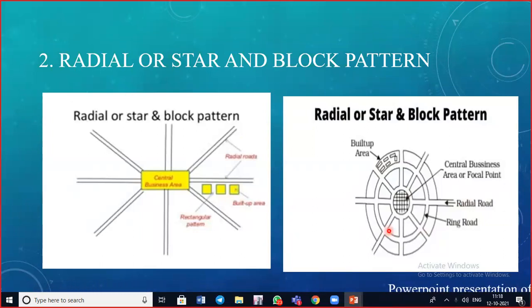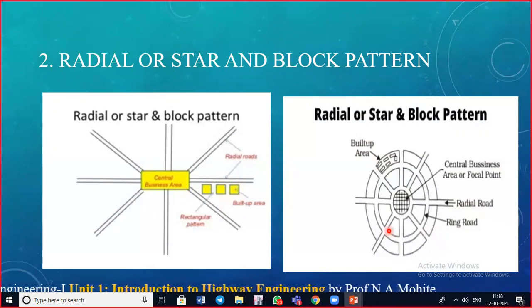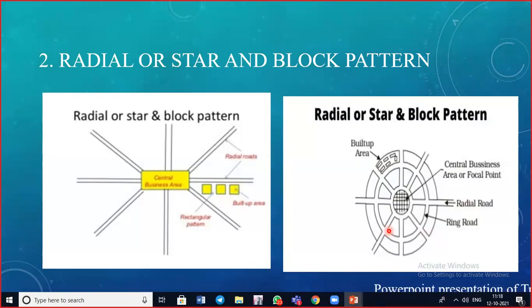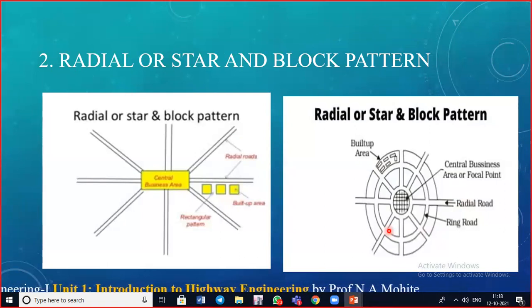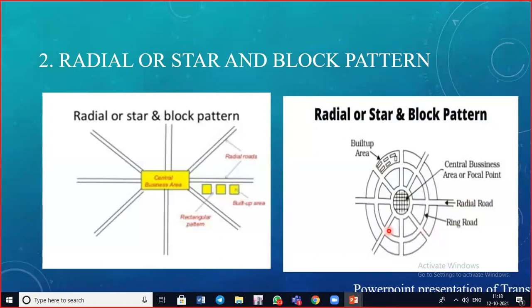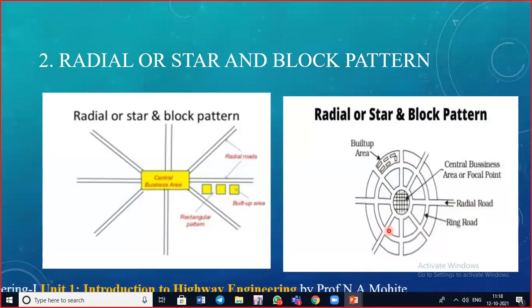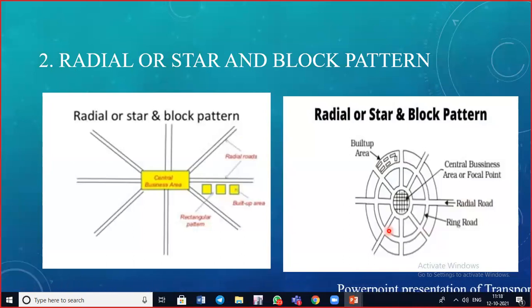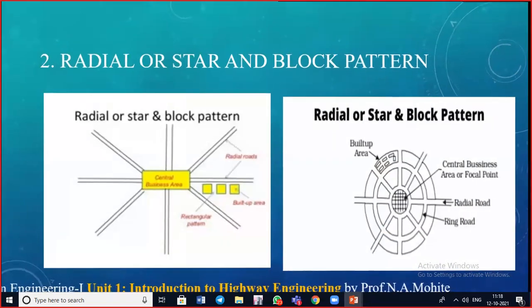But the main disadvantage is that if you provide such a road pattern and you are going for provision of rail transit, it makes it impossible. It is only effective when two-lane ramp traffic is required, in order to merge downstream of the ramp. So whenever there is future scope for provision of rail transit, we cannot go for such a pattern.